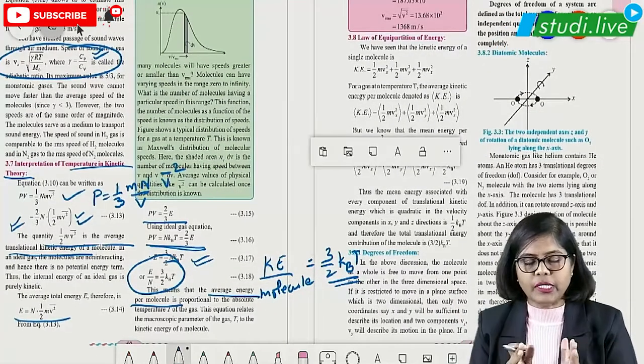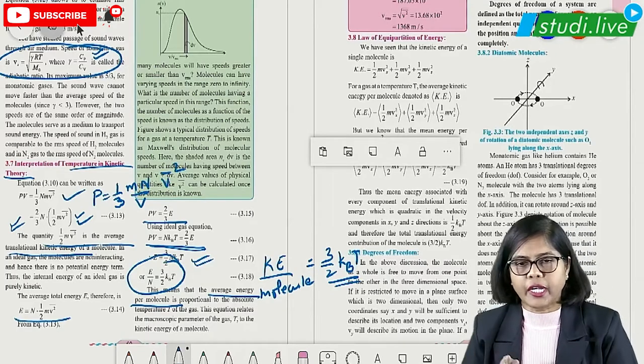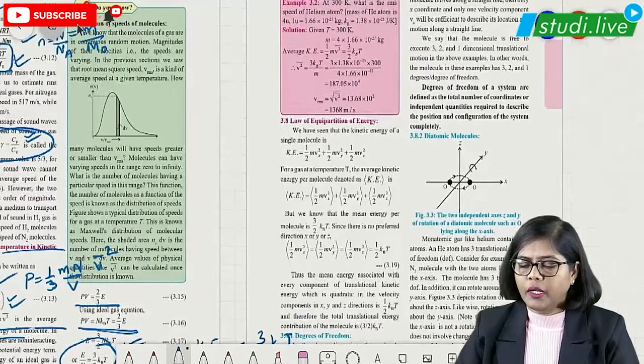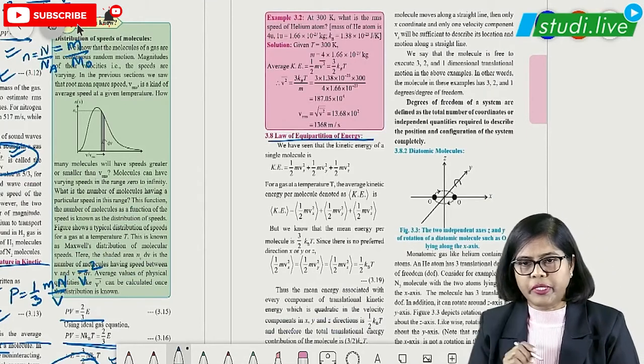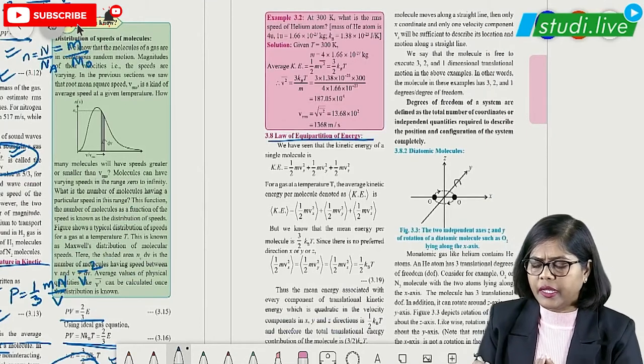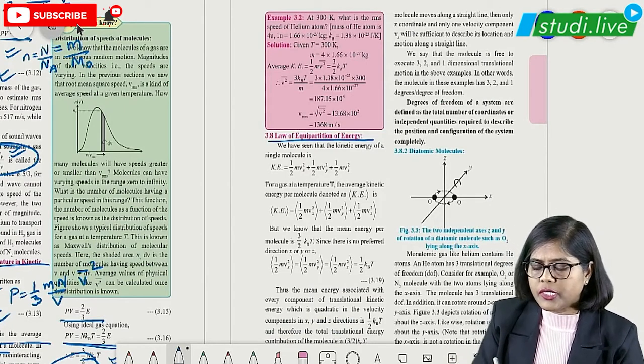So this is the relation. What do we get from the relation? Kinetic energy is directly proportional to temperature, right? Then after this comes the law of equipartition of energy. This part also has been deleted this particular year, but without this we cannot understand the next concept. So what is the law of equipartition of energy?